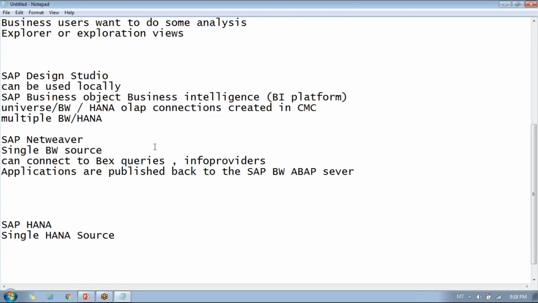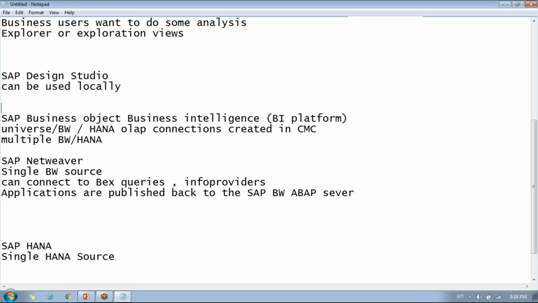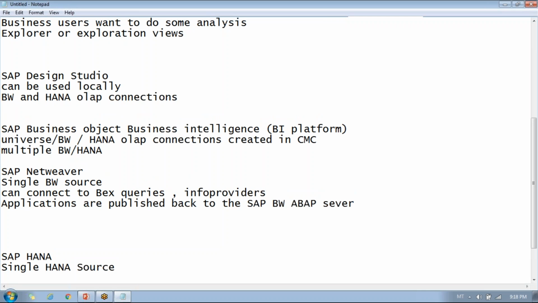Apart from this, you can also deploy, like you can connect SAP Design Studio using local mode also. When you are working locally, you can connect to BW and HANA data sources, HANA OLAP connections. In SAP GUI, you will have some connections to SAP HANA and SAP BW. Those connections you can use, and connect to HANA and BW and create your analysis application.